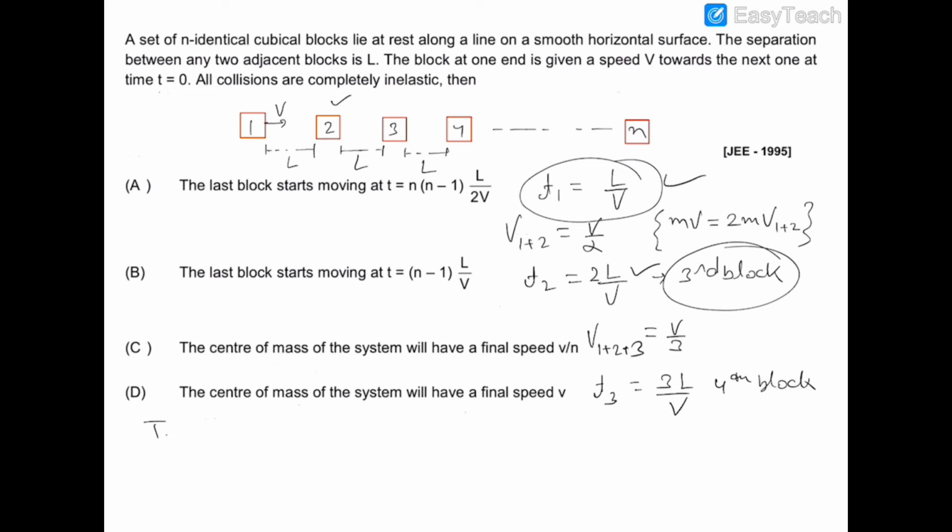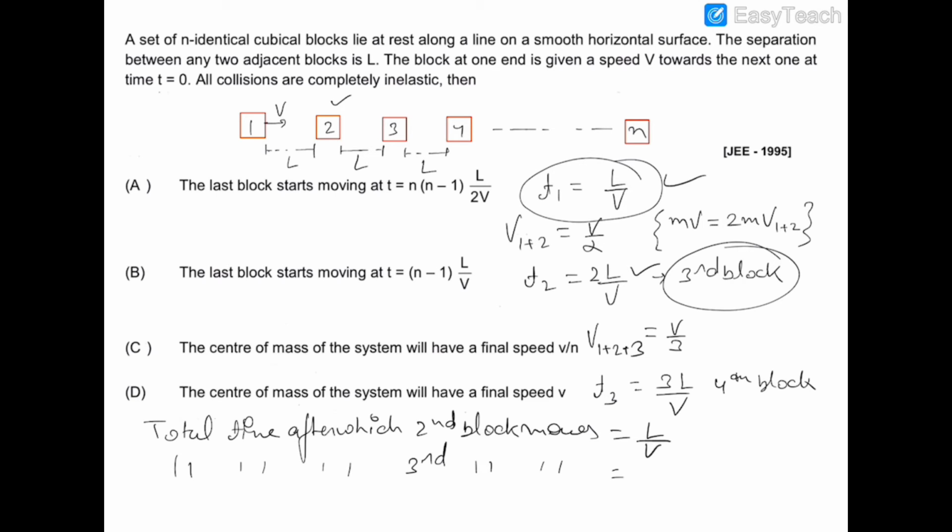So the total time after which the second block moves is equal to L by V. The total time after which the third block moves is equal to 2L by V plus L by V, which is 3L by V, and the total time after which the fourth block will move will be 3L by V plus 3L by V, which is 6L by V.